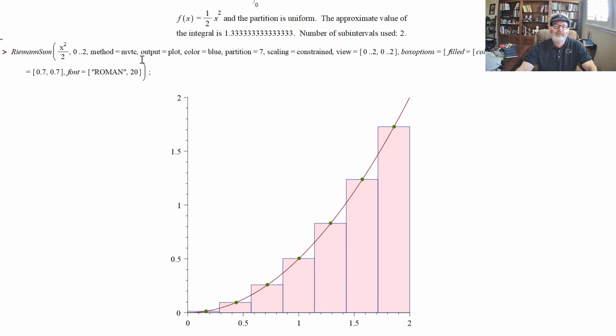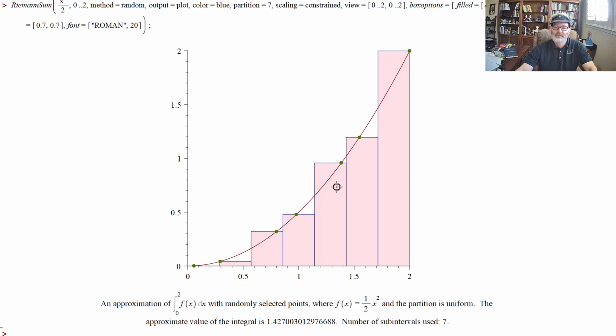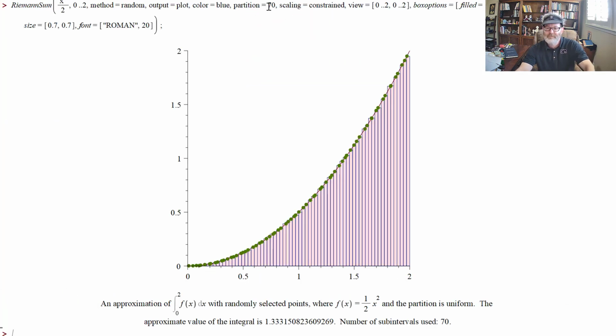But if I choose some other way of picking the points in the interval, of course I won't get the exact value. Maybe do random this time. All right, so now it's 1.427. So not the 4/3 it should be. But of course, as you go more and more, you'll converge because it's a Riemann sum.